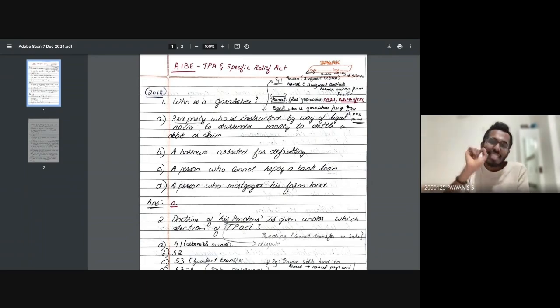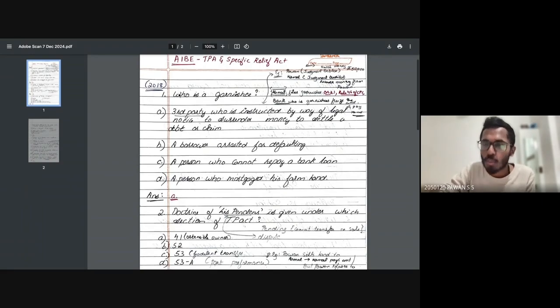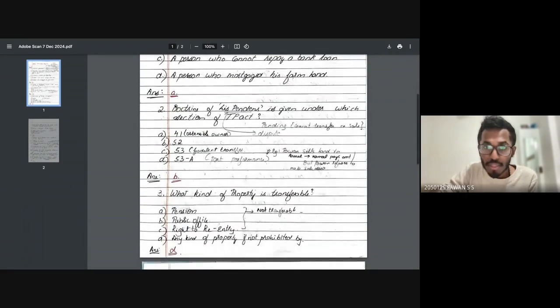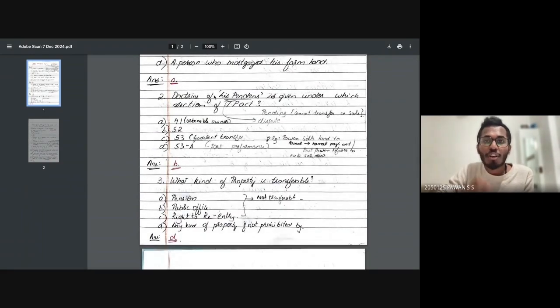Will it be this? So you need to select option A as garnishee, correctly. So I hope you understood the 2018 important question on garnishee very well. Okay, that's option A. Now, second question, doctrine of lis pendens.